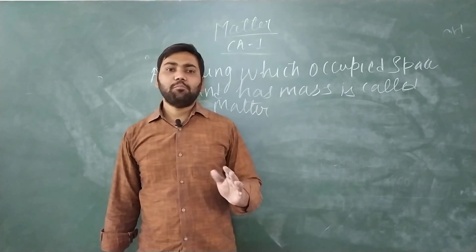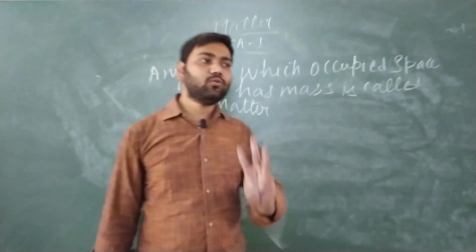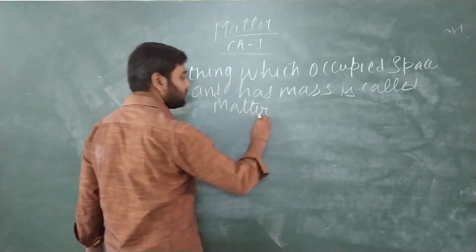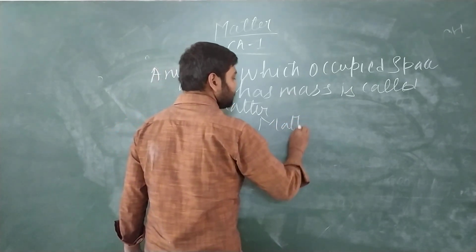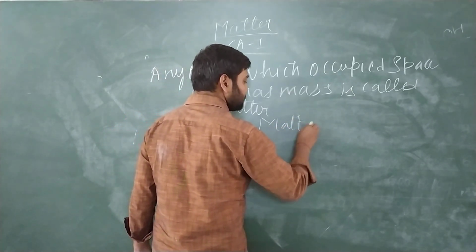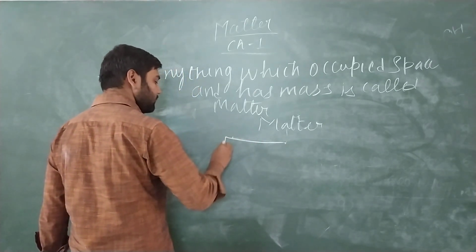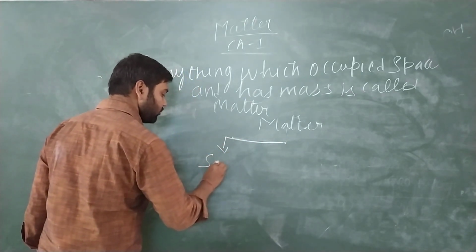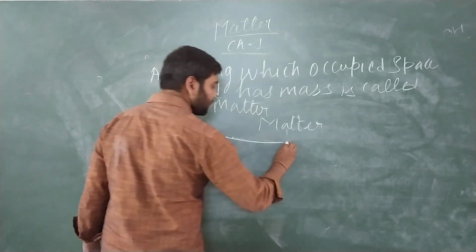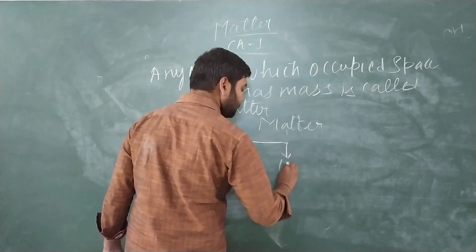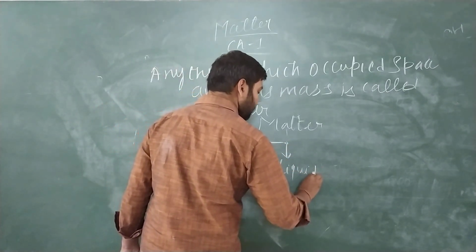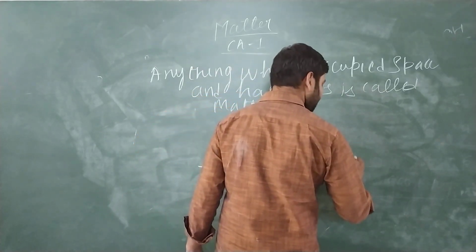Then matter is actually divided into three types. The first one is solid, the second one is liquid, and the third one is gases.